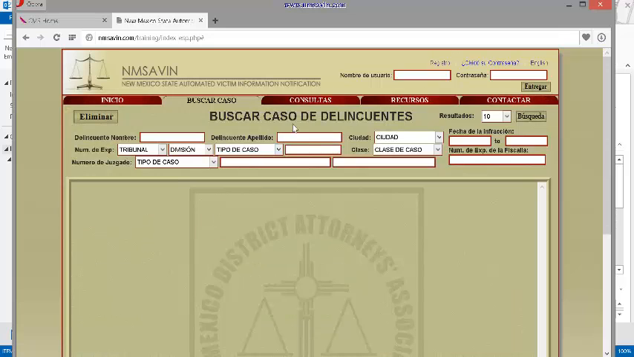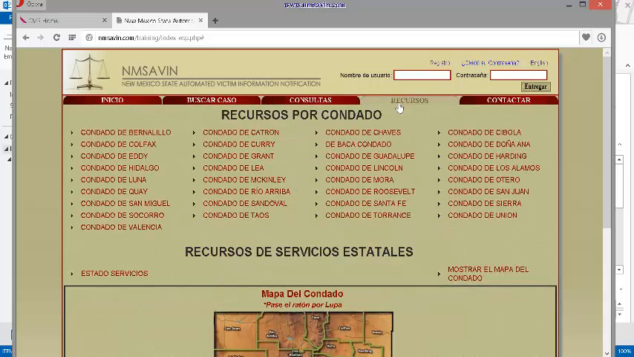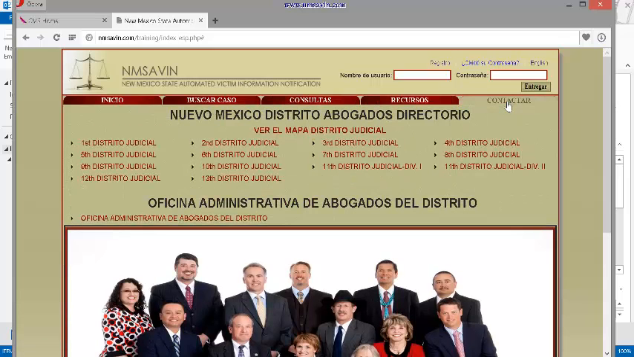Each tab and each section is in Spanish. To switch back to English, click here in the upper right hand corner.